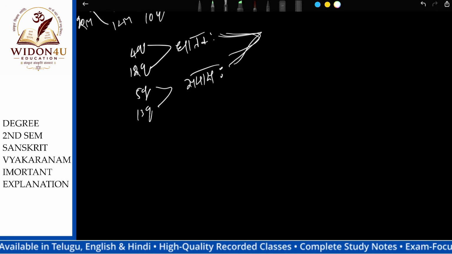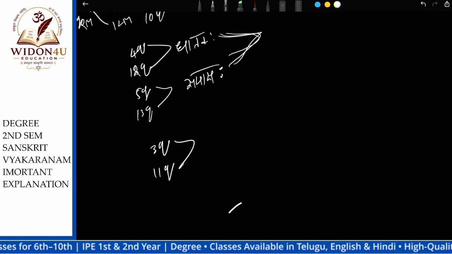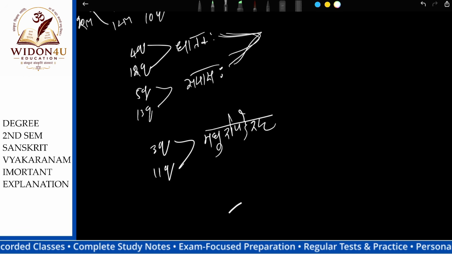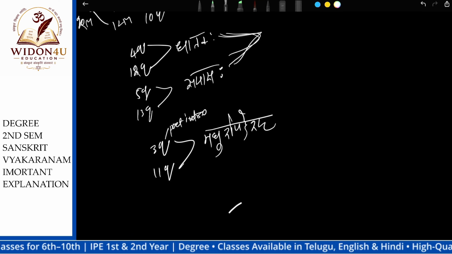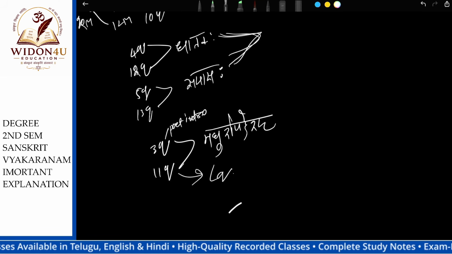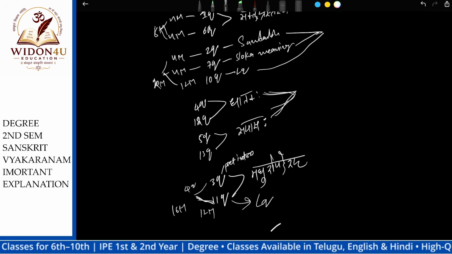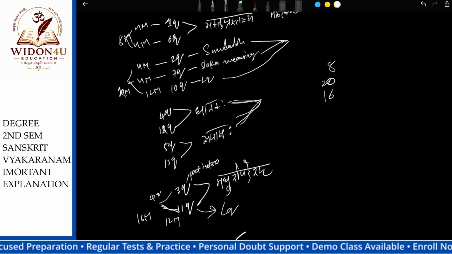Next one is Madhuropadesham, 3rd question and 11th question. The 3rd question is poet intro. The 11th question is LQ. Okay, from this you're getting 4 marks, and here 12 marks, total 16 marks. Okay, learn this. So we are getting 8 marks, 20 marks, and 16 marks from here.